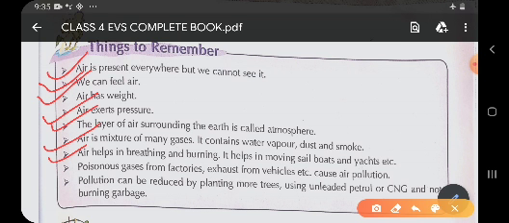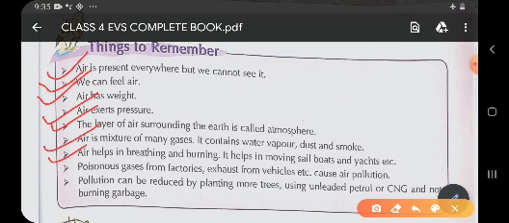So children, keep your surrounding clean. How can you keep your surrounding clean? By cleaning it regularly and by keeping the dustbins covered. So children, the place where you throw the garbage should be covered properly. Means the bins in which we throw the garbage should be covered properly. By following these steps, children, we can at least reduce the air pollution.